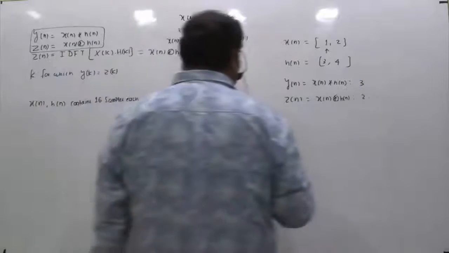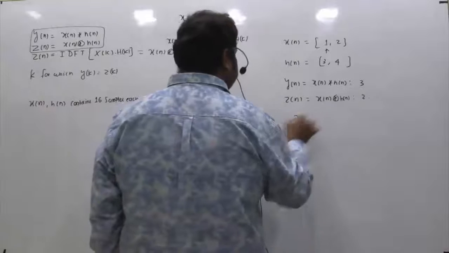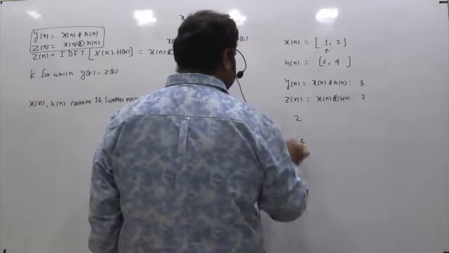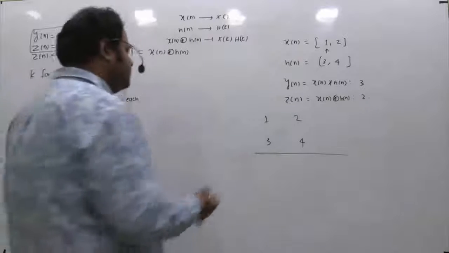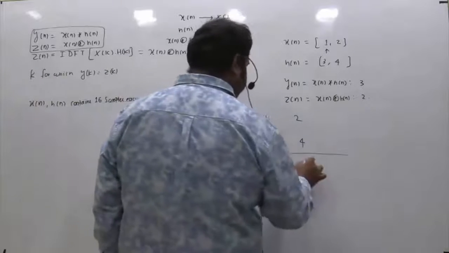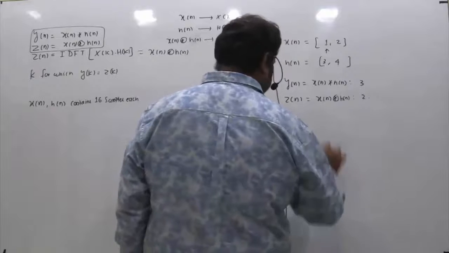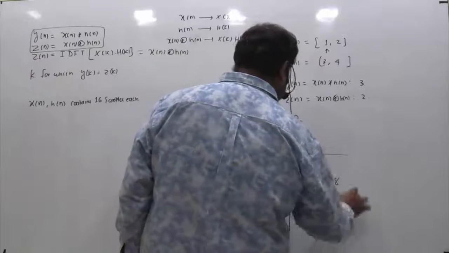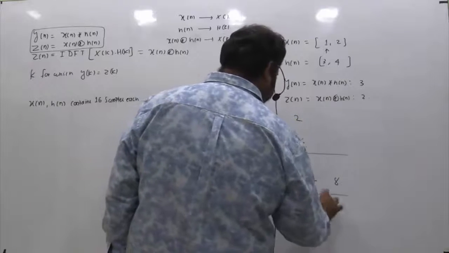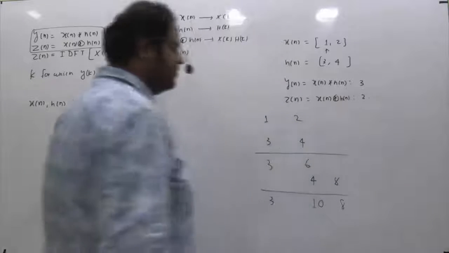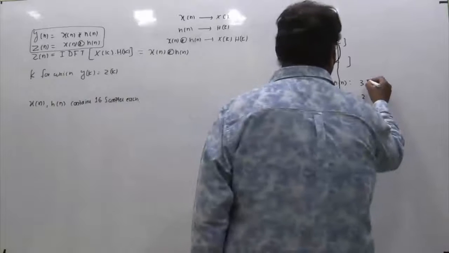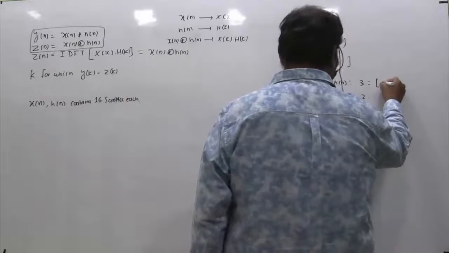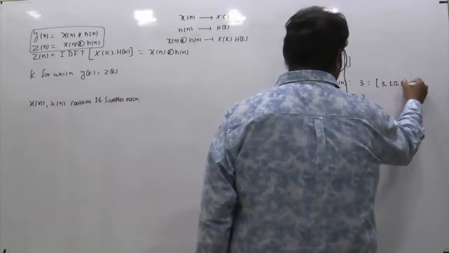So how to perform this? You perform the linear convolution. I am just going by the multiplication method; you may have your own methods to compute the convolution. 3 into 1 is 3, 3 into 2 is 6, 4 into 1 is 4, 4 into 2 is 8. So you are getting 3, then 10, then 8. Your y[n] sequence is 3, 10, 8.